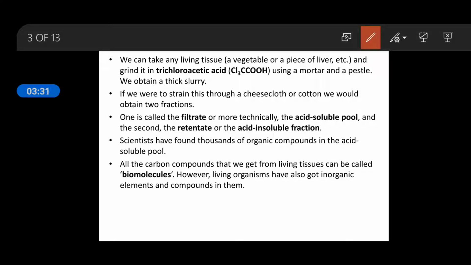This means we have to take a pestle and a mortar. This is a pestle and mortar. In this we have to take a tissue, maybe a vegetable or maybe a liver, that is, a plant or an animal tissue.